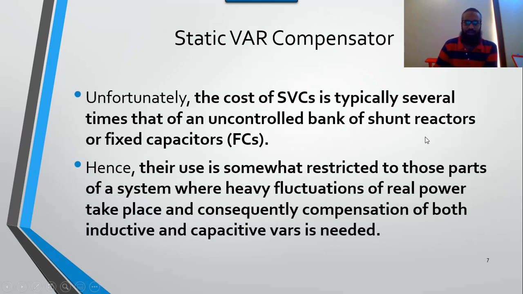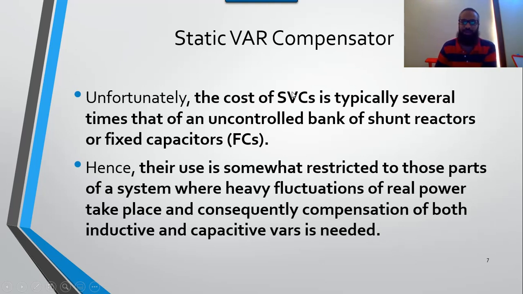One thing you should understand is that in the traditional power system, we use a fixed capacitor to compensate the reactive power, and these fixed capacitors are uncontrolled systems, and they create some problems in the system. While in static var compensator, we use a variable system in which thyristors can control the capacity of the capacitor.